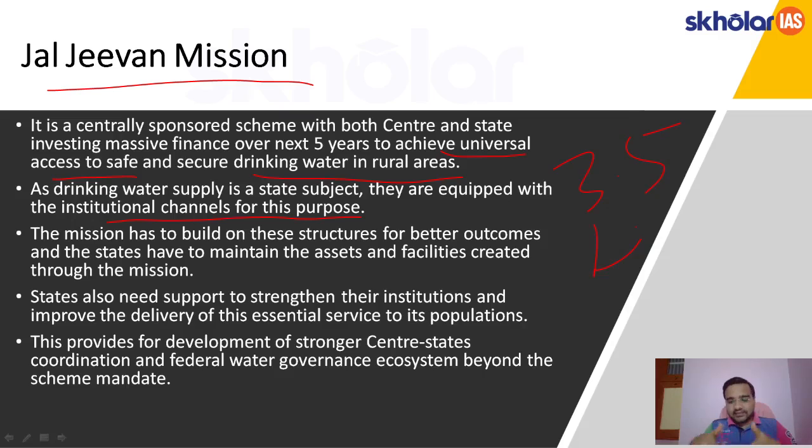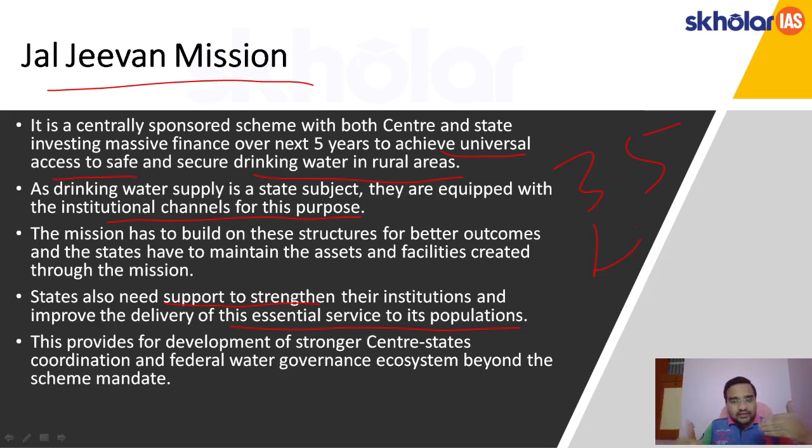Whatever assets, like pipes and drainage systems, that are created under this mission have to be maintained by the state governments. So states also need support, mainly financial and other support, to strengthen their institutions and improve the delivery of essential services to their population. Basically, under the Jal Jeevan Mission, both center and state have to coordinate for better outcomes.